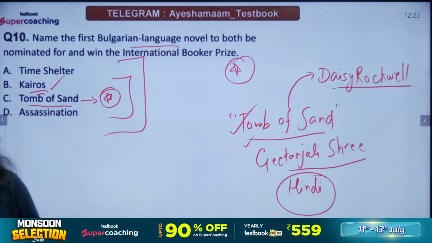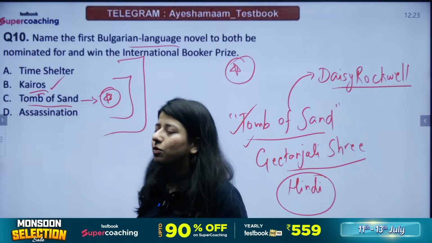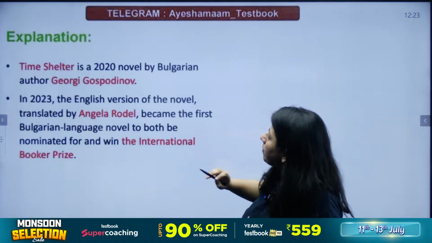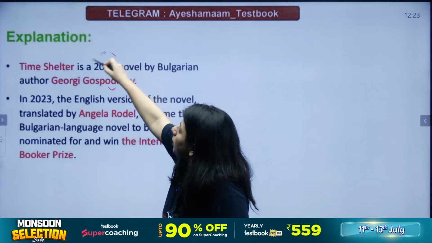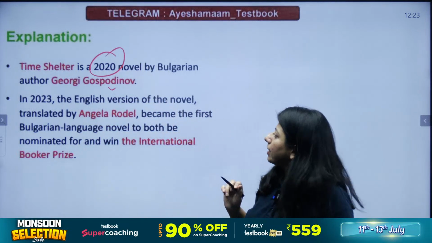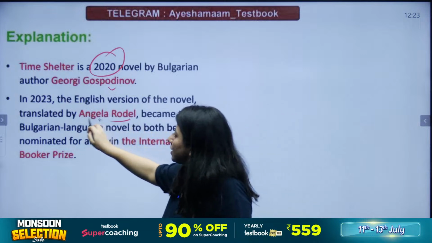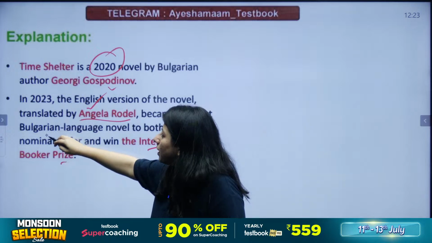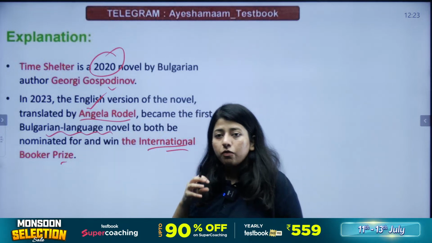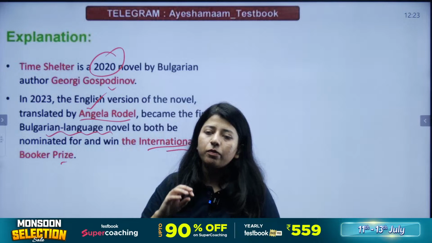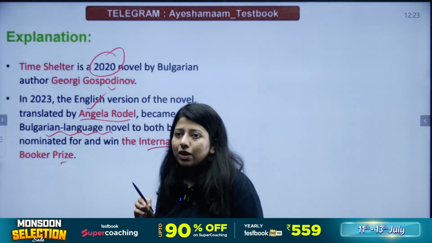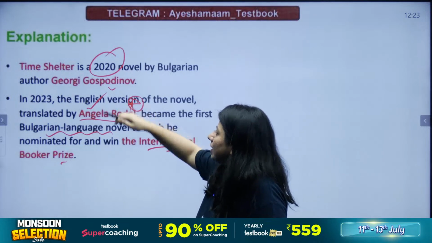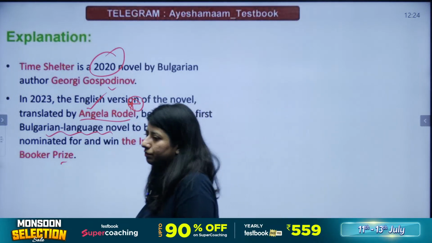Okay. Harry thinks the answer should be D, Assassination. Okay, no, the answer is actually Time Shelter, which was written by Georgy Gospodinov. The year was 2020. In 2023, it was translated into English by Angela Rodel, and it won the International Booker Prize. It became the first Bulgarian language novel which was nominated for the International Booker and ended up winning the Booker also, right? The translator's name also becomes important. The translator is Angela Rodel. Okay, that's Time Shelter for you.